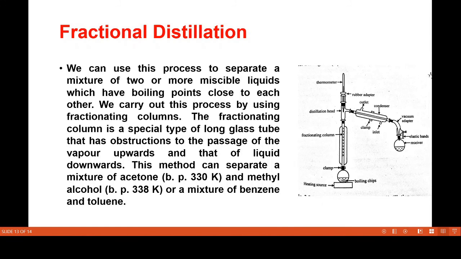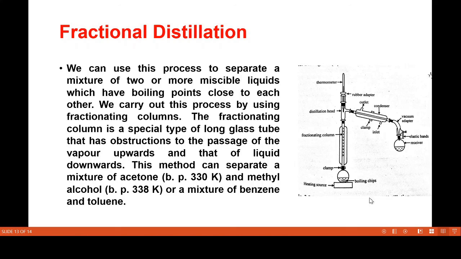Then the next is fractional distillation. We can use this process to separate a mixture of two or more miscible liquids which have boiling points close to each other. Two liquids having boiling points very close to each other are separated by using fractional distillation. Students, remember this point. Organic liquids having a very small boiling point difference are separated by the fractional distillation process. We carry out this process by using a fractionating column.